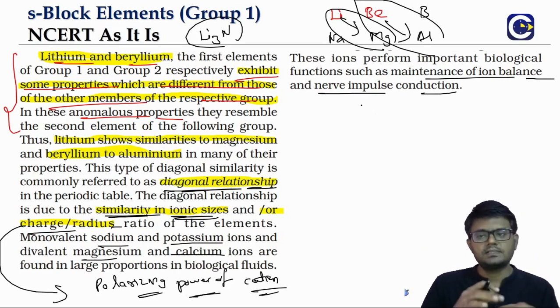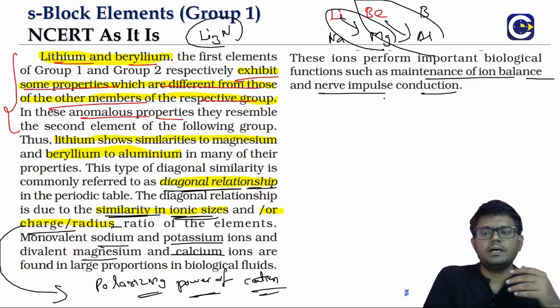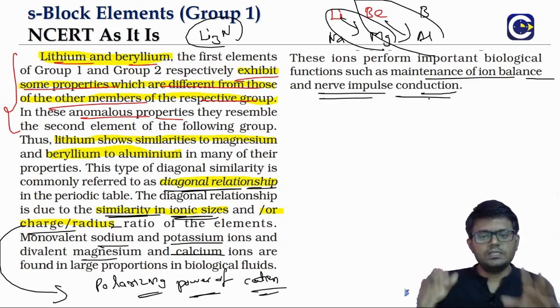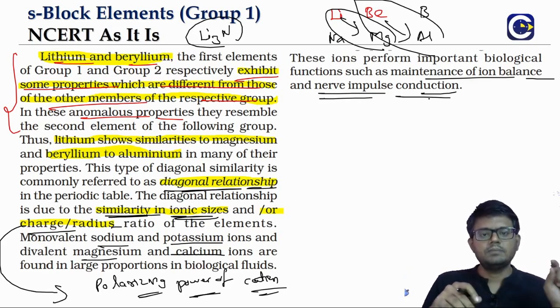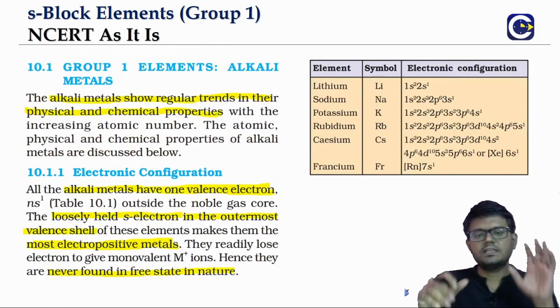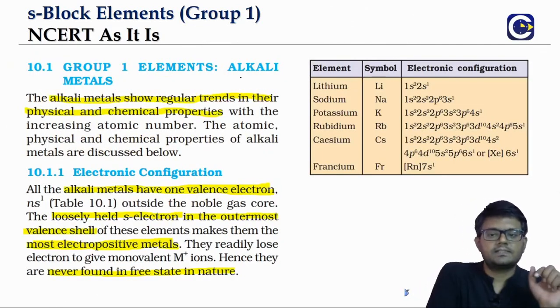Nerve impulse conduction, right? So when the impulse is getting transmitted through the neurons, we will see that will be facilitated by the ions. So we will see all those things when we go to the final discussion about the biological importance of these elements. So we will start with the first group, which is the alkali metals.